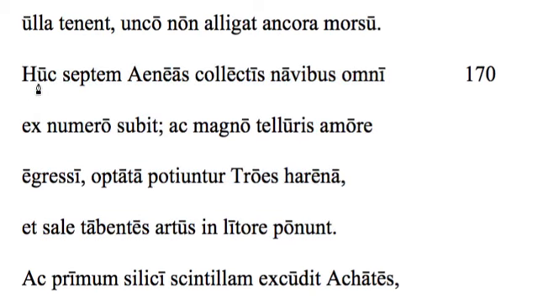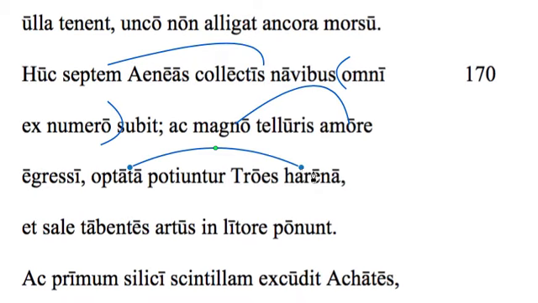In 170, Virgil says, "To here, to this harbor, Aeneas approaches with septem collectis navibus, with 7 ships collected, omni ex numero, from the entire number, from the whole number, and with a great love of land, having departed, or having left, with a great love of land, or having disembarked maybe, with a great love of land, the Trojans obtain the desired beach, the beach that they wished for, the beach that they hoped for.